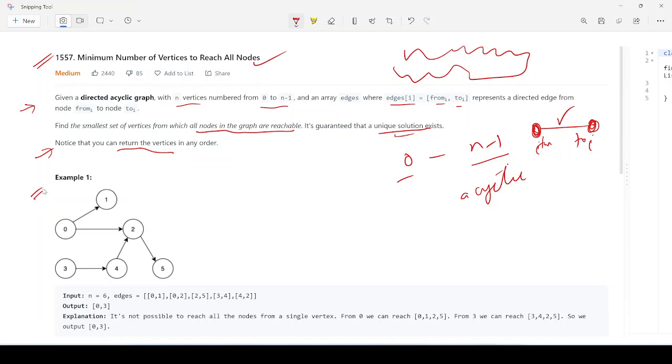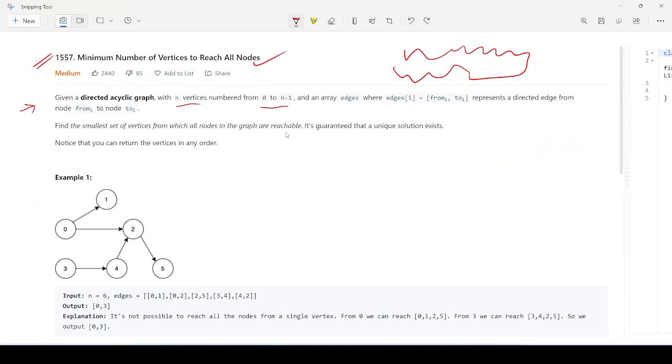So that we will see in the program. Let's consider this example first. In the example, as you can see, we are given these edges: 0 to 1, 0 to 2, 2 to 5, 3 to 4, and so on. Here n is the number of nodes, 6 vertices. If you count from 0, it comes to 5, so we have 0, 1, 2, 3, 4, 5. So 0 to n minus 1 means 0 to 5.